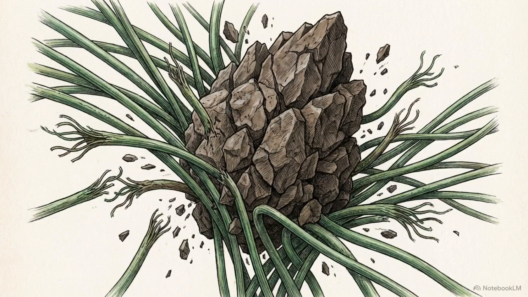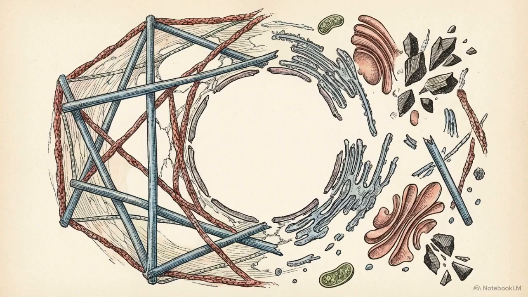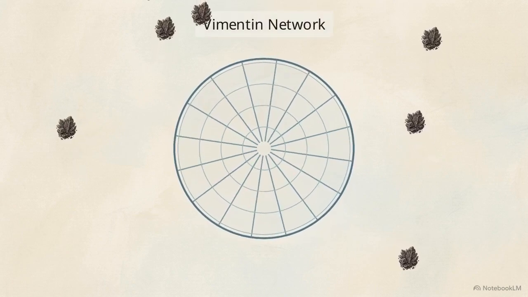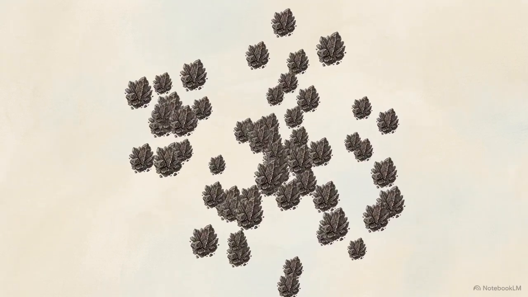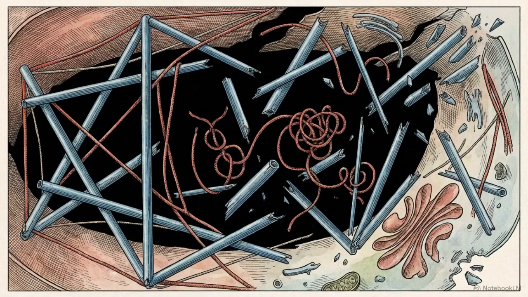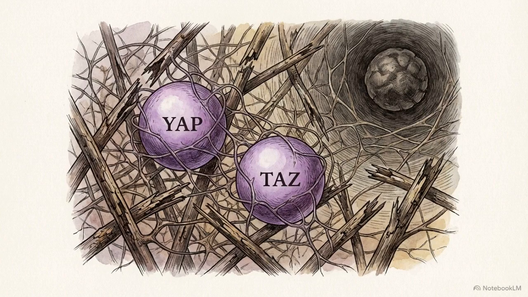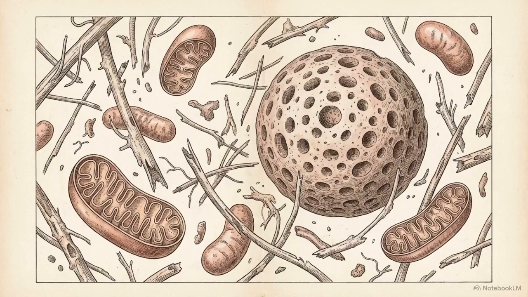A vicious cycle begins. These solid, rigid aggregates physically collide with the surrounding F-actin and microtubule networks, destabilizing the cell's internal load-bearing cables. This loss of cytoskeletal integrity removes the spatial regulation normally provided by structural proteins like vimentin. Vimentin is an intermediate filament responsible for organizing damaged proteins. Without its containment, the pathological inclusions accumulate rapidly. The cell's internal tensegrity architecture is shattered. Crucial survival signals like YAP and TAZ are trapped in the cytoplasm, effectively blinding the cell to its own structural collapse.